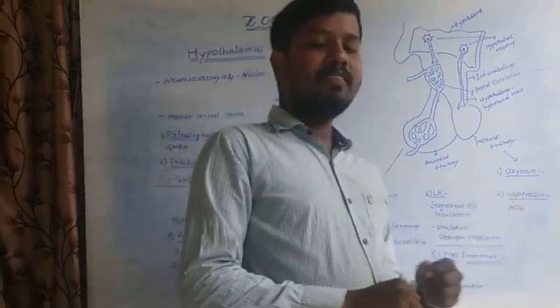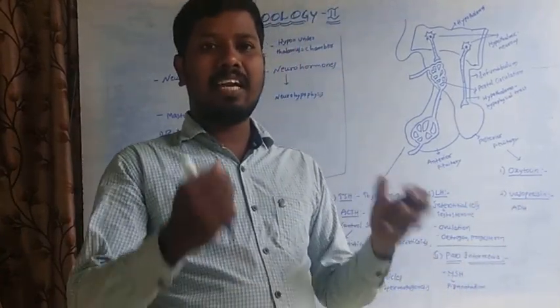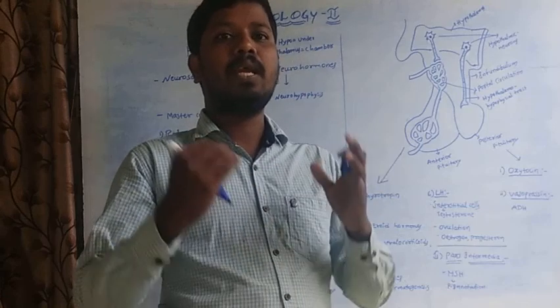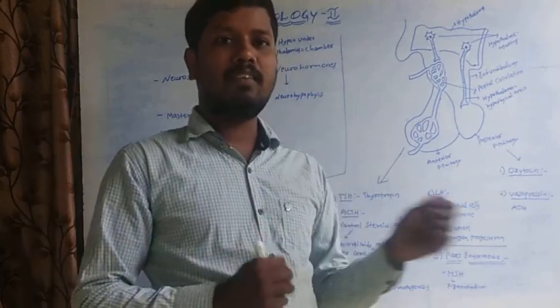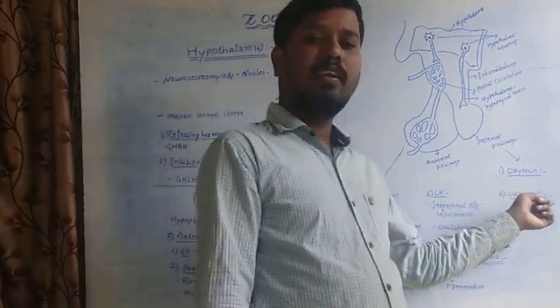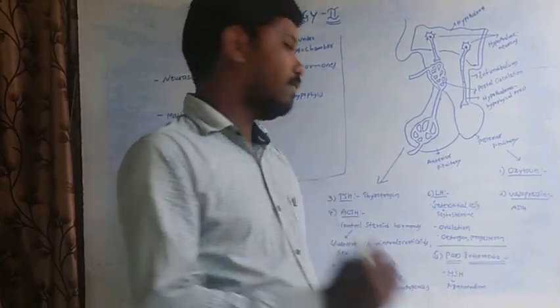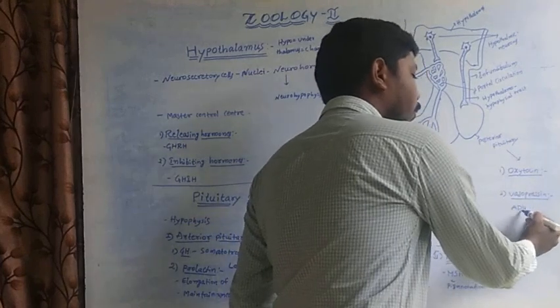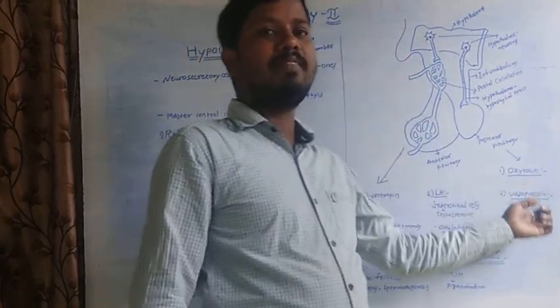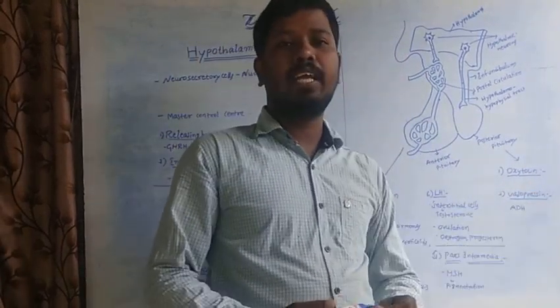So it prevents diuresis, that means the loss of excess water from the body through urine is called diuresis. So vasopressin prevents diuresis. Hence it is called antidiuretic hormone. Vasopressin is called antidiuretic hormone.